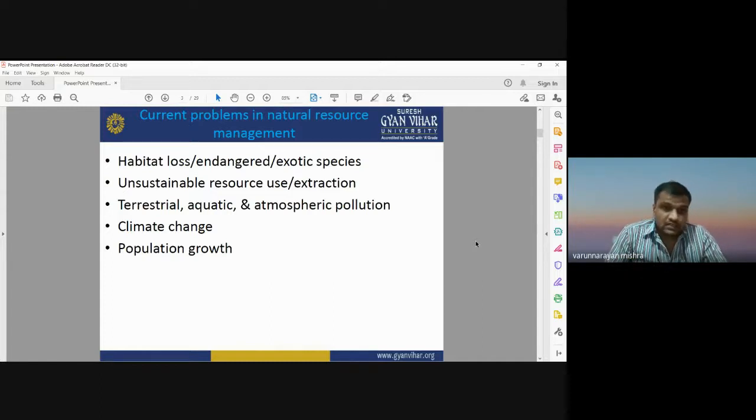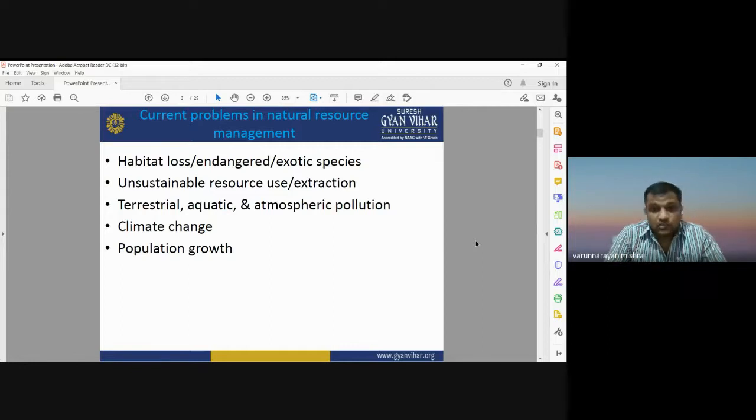Second is unsustainable resource use and extraction. We are extracting or using natural resources at a very fast rate. We are over-exploiting the natural resources. Suppose in the case of water resources, we are extracting water from underground at a faster rate than the rate of recharge of underground water. So natural resources are being extracted at a faster rate.